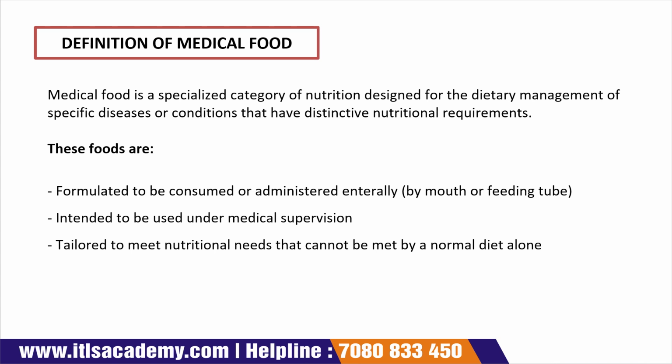For example, if someone has a particular disease, we can give that patient a kind of medical food that has all the nutrients that are very necessary to help in coping with the specific disease.